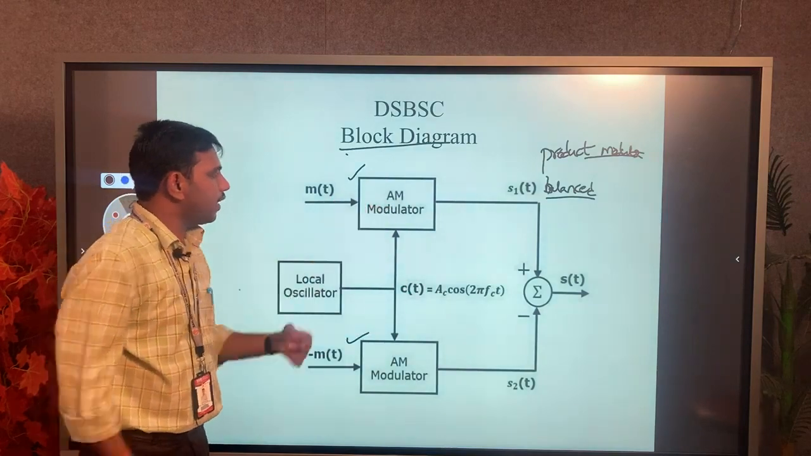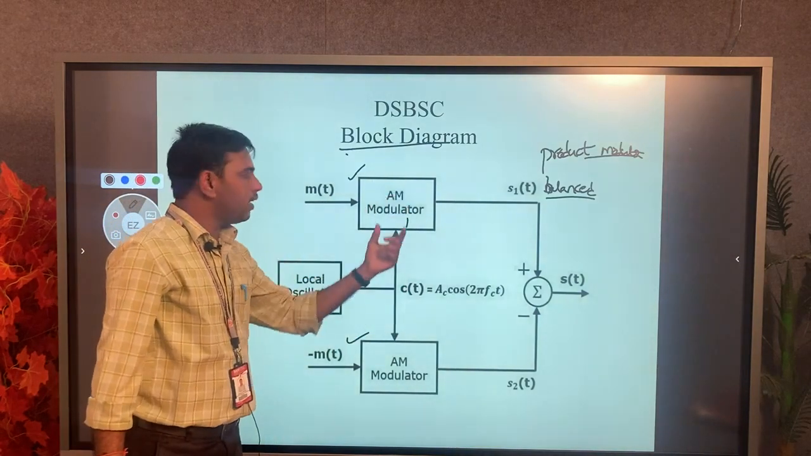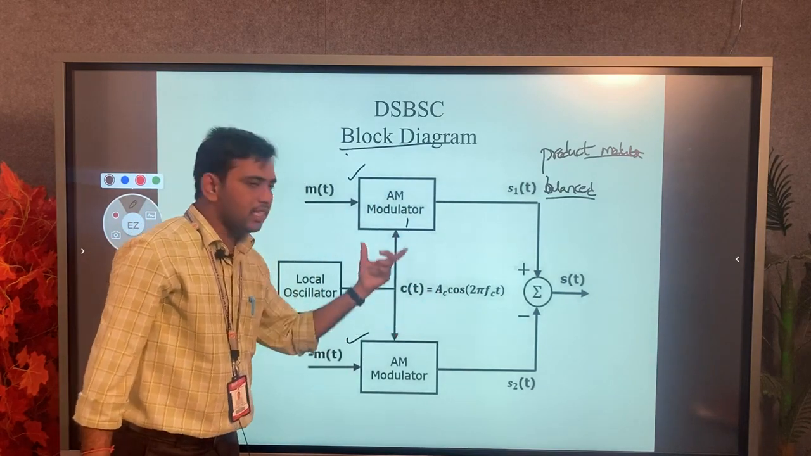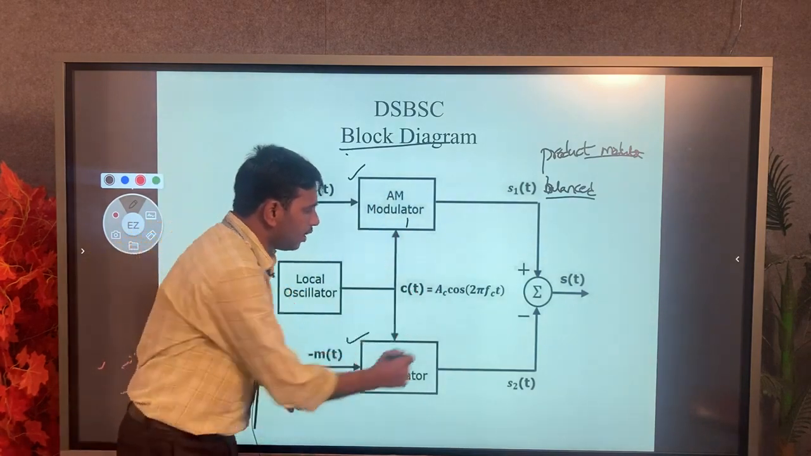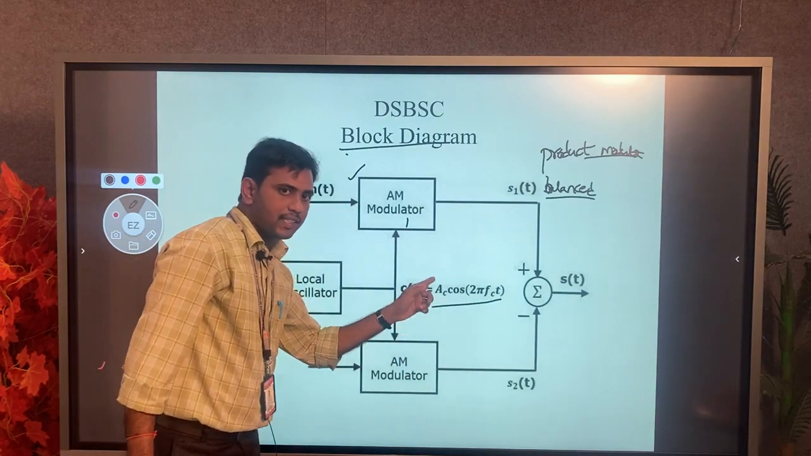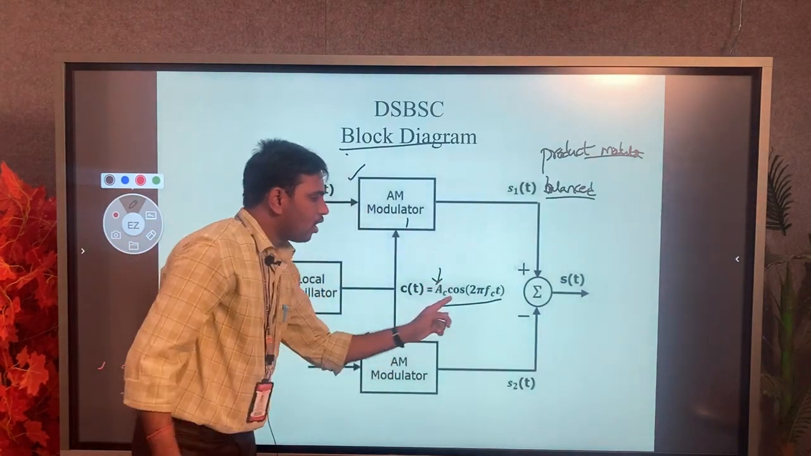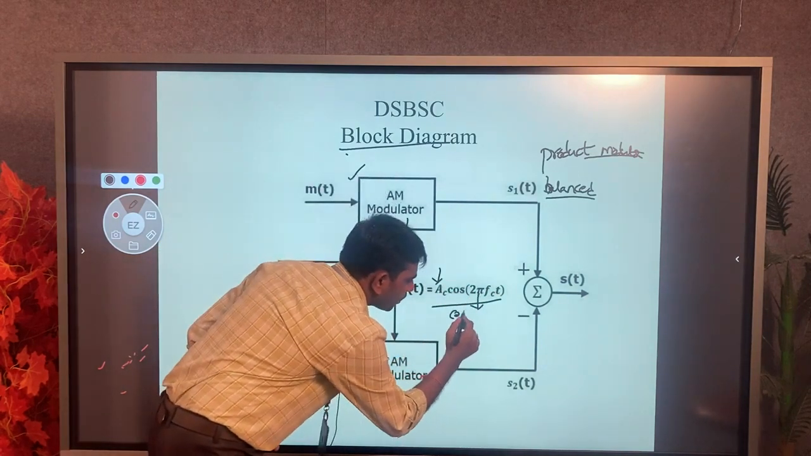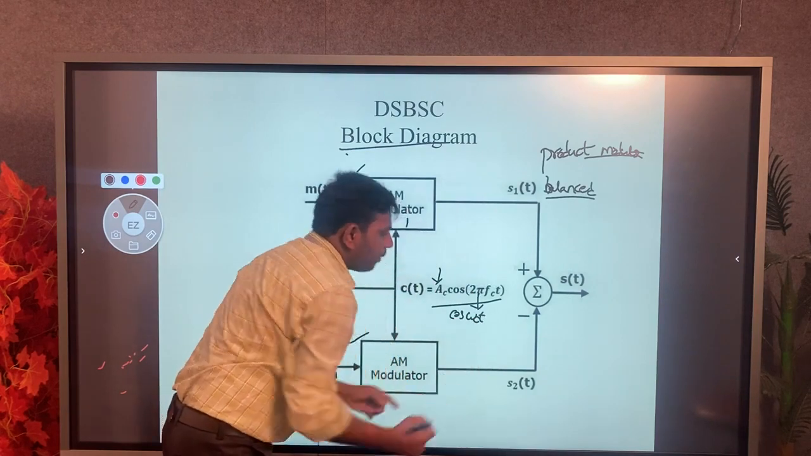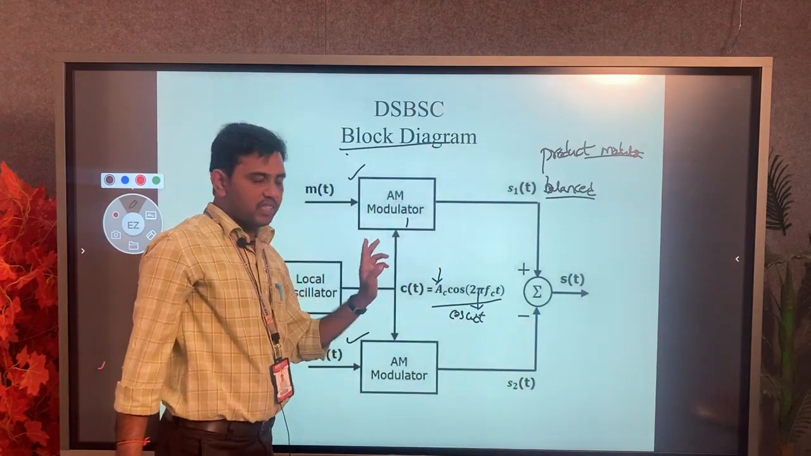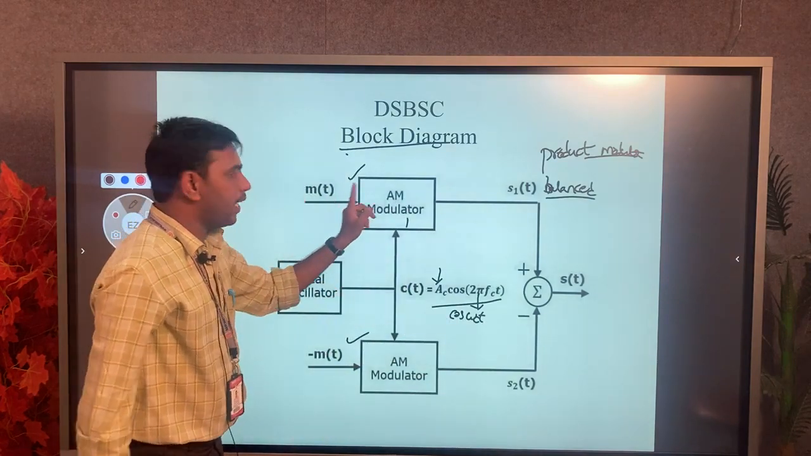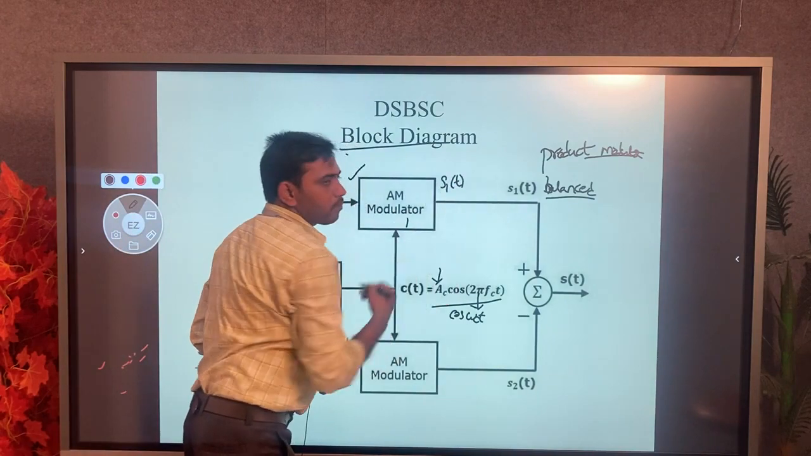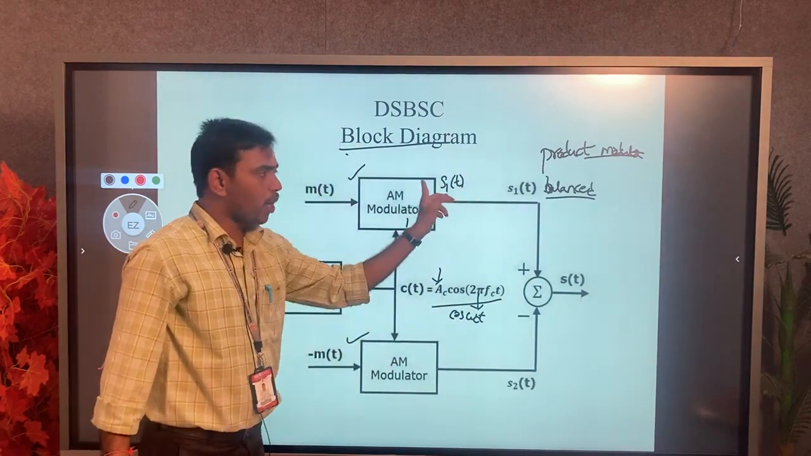Now here, modulator 1 is placed in the upper side. To this modulator we give the message signal m of t, and my carrier signal is c of t, where the amplitude of the carrier signal is Ac, cos 2 pi fct. Sometimes we also write it as cos omega ct. Omega represents the angular frequency. Now when these two signals are multiplied, we get the output of the AM modulator, S1 of t, that is the modulated signal.